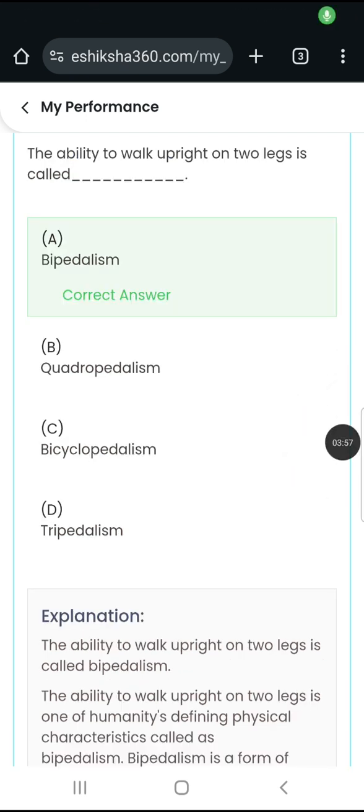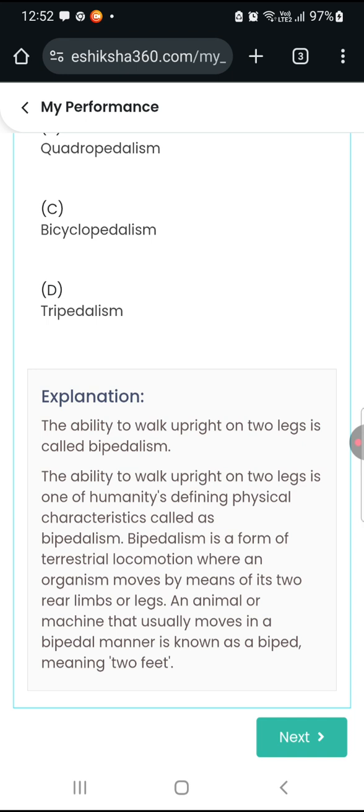The ability to walk upright on two legs is called bipedalism. Explanation: the ability to walk upright on two legs is one of humanity's defining physical characteristics called bipedalism.